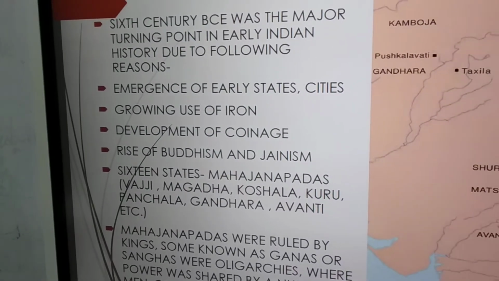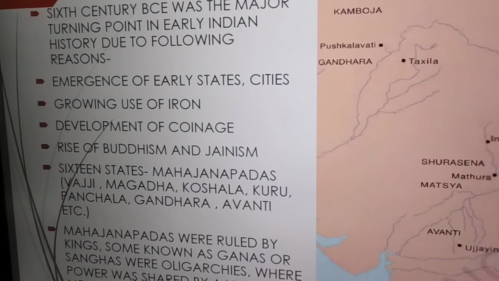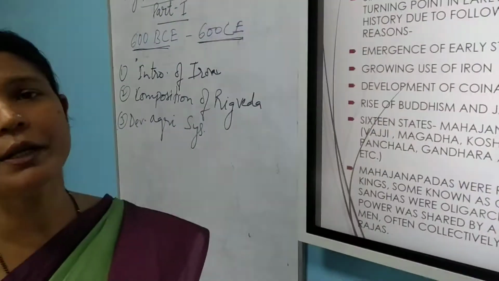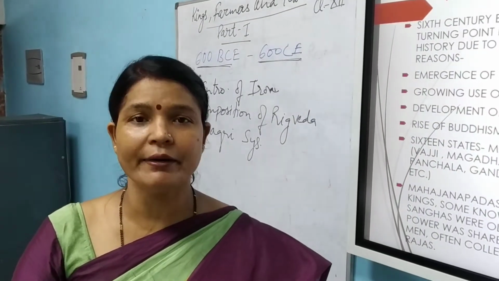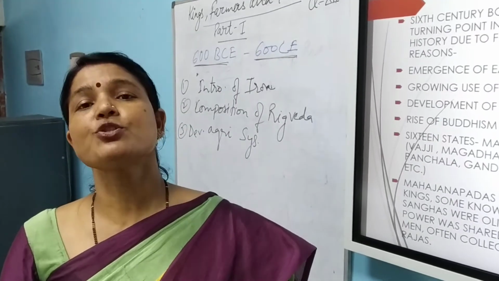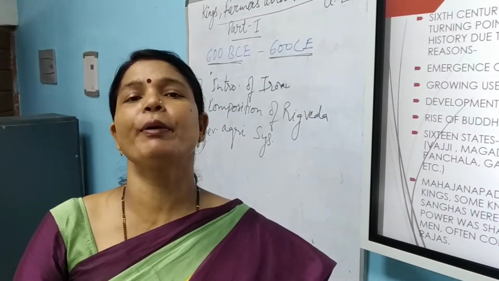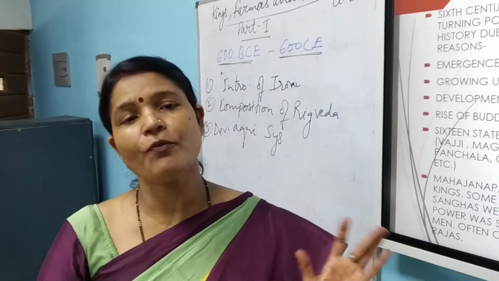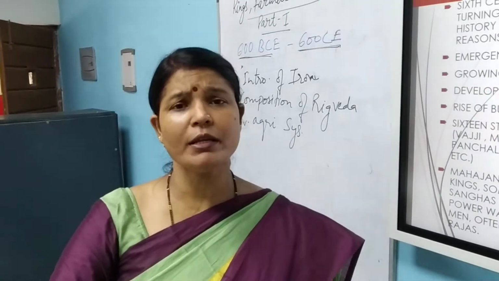Now, in the 6th century BC, the major turning point was due to these reasons. Why is this an important period for us? Because of the introduction of iron. When iron was introduced, a great change took place. What sort of change? Agriculture became convenient and easy. Before iron, they were using bronze tools, which were not very strong.